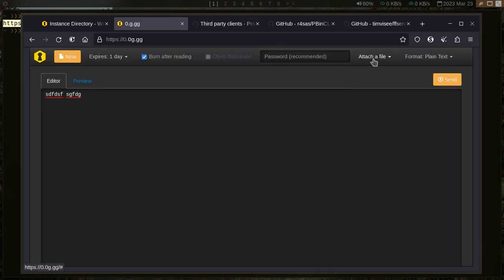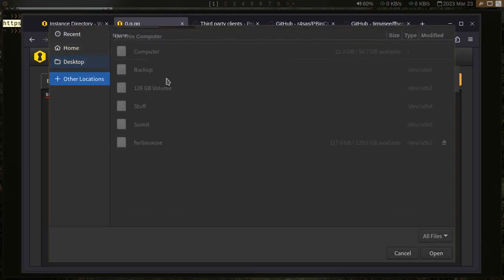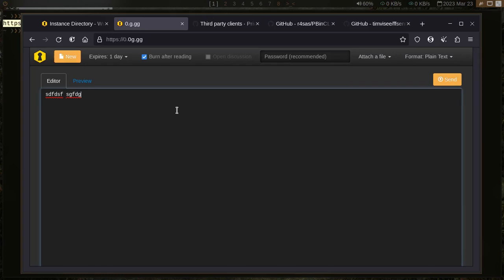This is how I will be able to solve my problem of screenshots with the help of attaching a file. So I can attach a file. Now I have attached my file, and with the help of this feature I will be able to make it view once. So the user will not be able to view the pasted data twice, and whenever he reloads the page, the paste will destroy itself.